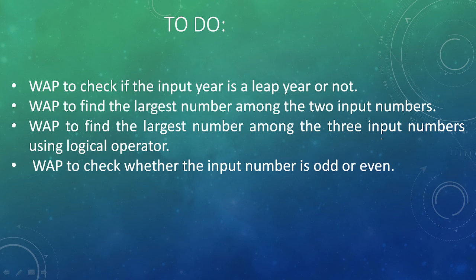Next question: find the largest among the two numbers. It strikes my mind that yes, there should be an if statement. Then next, largest among the three numbers, again if. Check whether the number is even or odd, again an if statement.